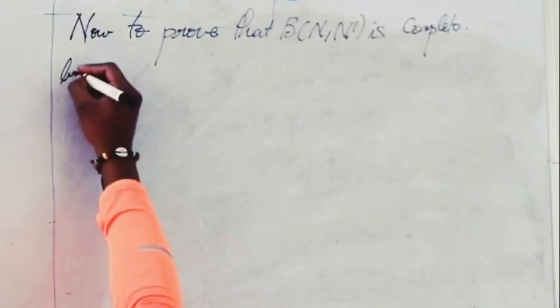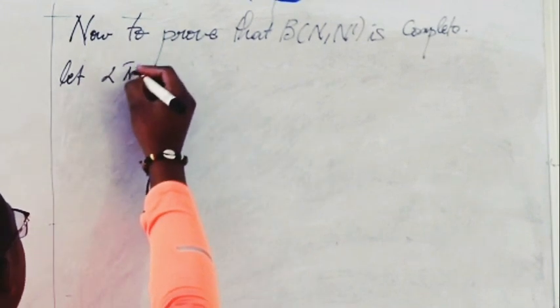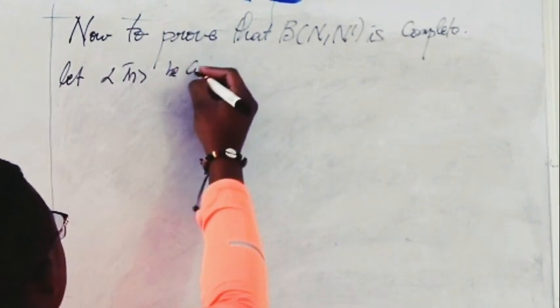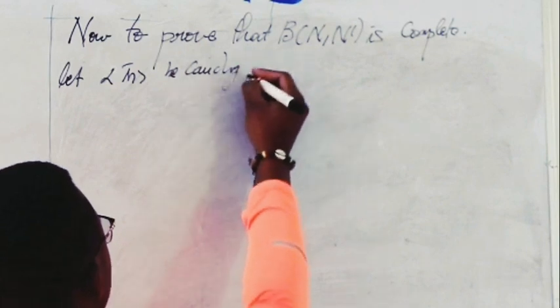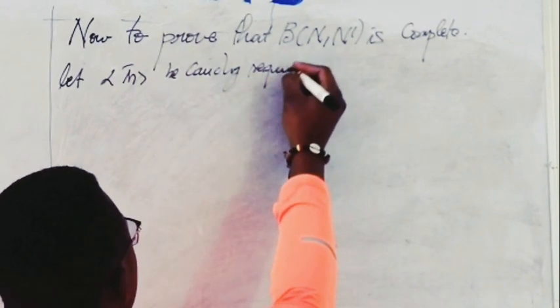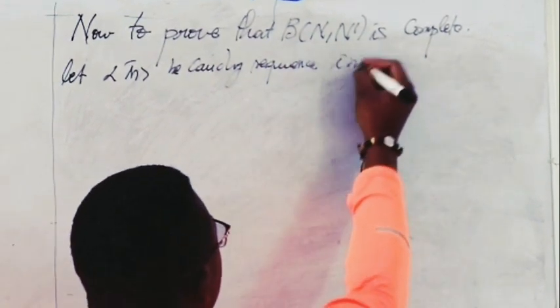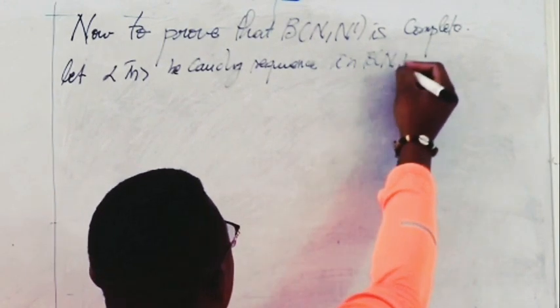Then let Tn be a Cauchy sequence in B(N, N dash).